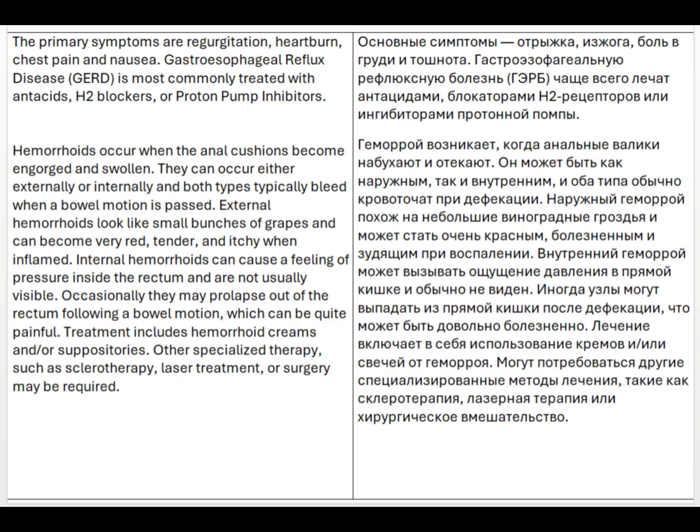Gastroesophageal reflux disease, GERD, is most commonly treated with antacids, H2 blockers, or proton pump inhibitors.